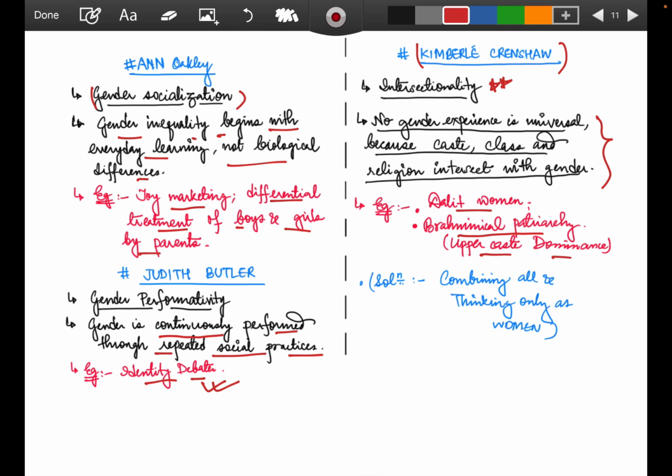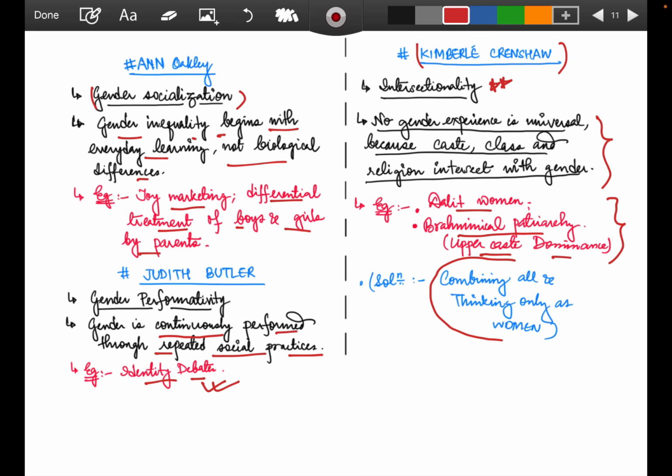Yes, definitely she has to go for her higher studies and everything, showcasing has to be done perfectly, but she has not got the right to go and work outside in a certain domain. A lower class woman can go and work anywhere in the informal sector, even though she might not be getting any chance in the formal sector, but still she has open space to work in the informal sector. But do you think that upper caste dominance says that yes, you can go and work anywhere? No. So this is a barrier that has been faced by Dalit women, faced through Brahminical patriarchy.